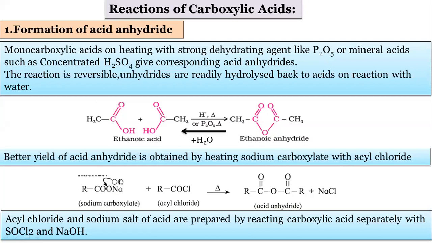When it is reacted with acyl chloride, now you are familiar with these acid chlorides, used in many reactions, also in the Rosenmund reaction, we get the acid anhydride. This anhydride is the same as the earlier one, but we are getting a better yield here. Better yield means the percentage of the product is better.